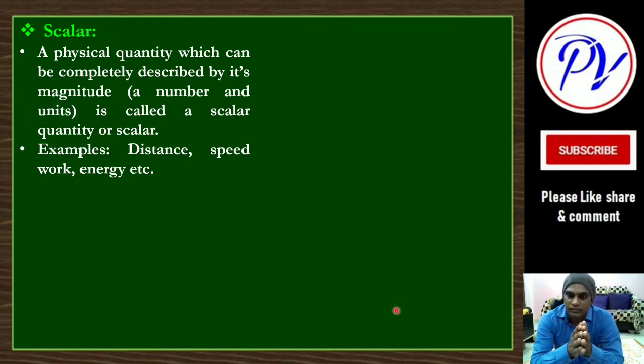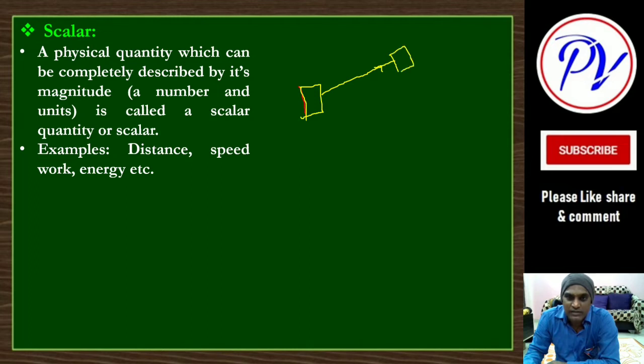Or work, suppose a body is placed here and we apply some force in this direction, and the body moves up to this place, and this much is the distance covered, let us say x.